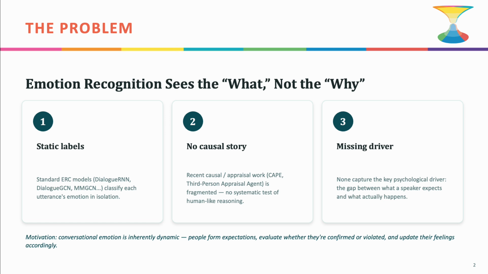And critically, none of the approaches capture the key psychological driver behind emotional shifts, the gap between what a speaker expects to happen and what actually happens. Conversational emotion is dynamic. People form expectations, check whether they are confirmed or violated, and update how they feel accordingly. That's what we wanted to test.